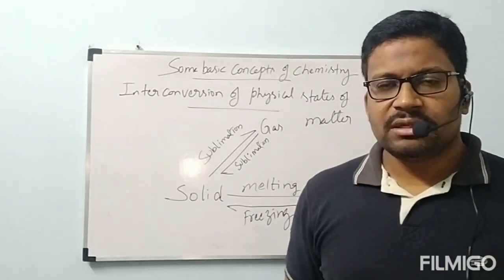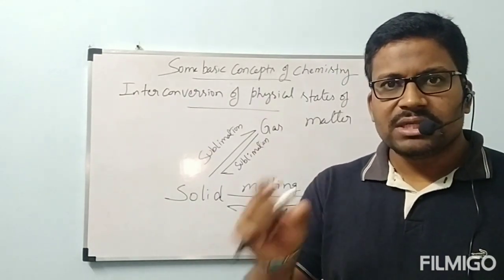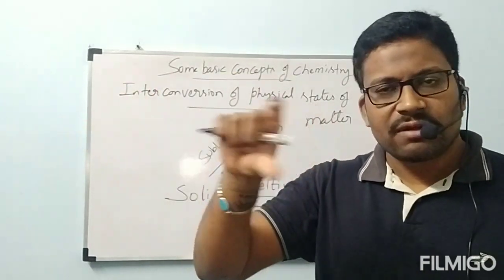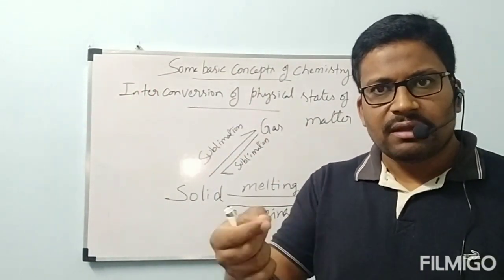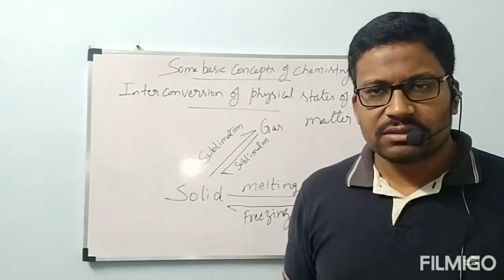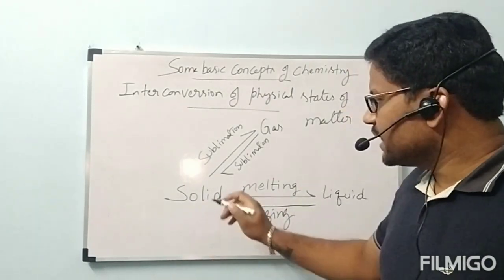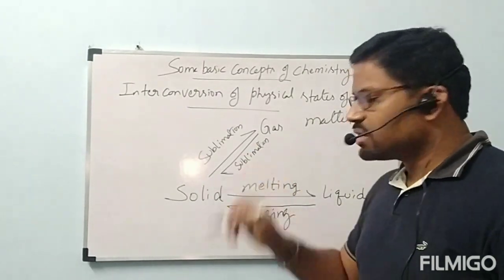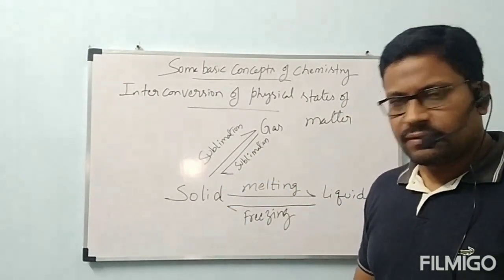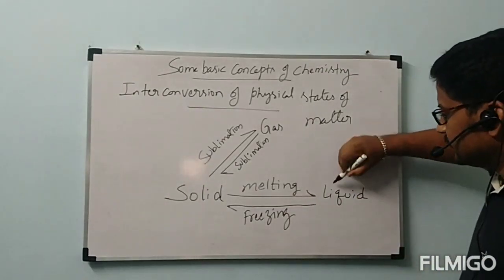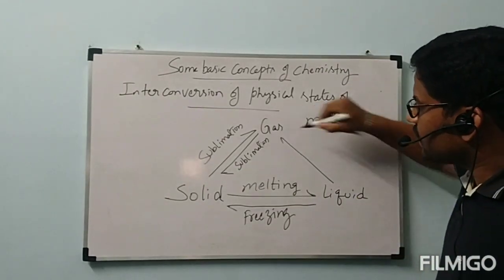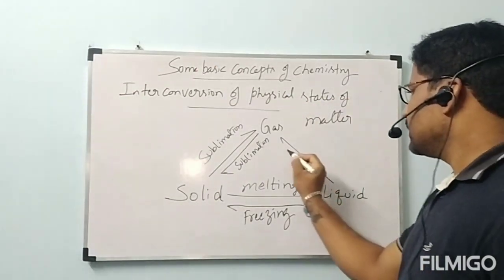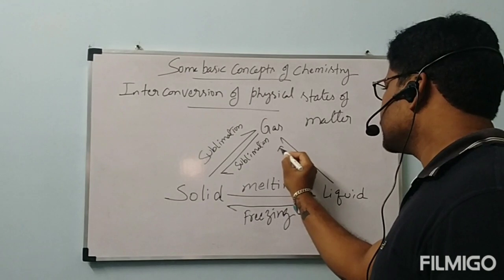Even if you search on YouTube, how that solid carbon dioxide is present, how it is converted to gas state, they have given some experiments. You can watch that also, no problem. Directly solid converted to gas is called sublimation. If gas is converted to solid also, that is also called sublimation. Next. The process of conversion of liquid to gas is called evaporation.